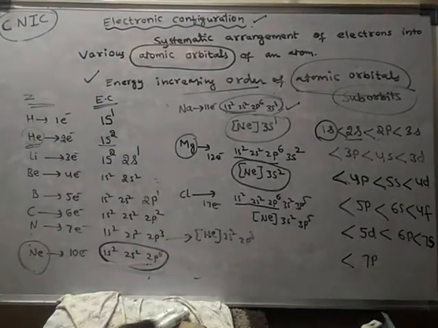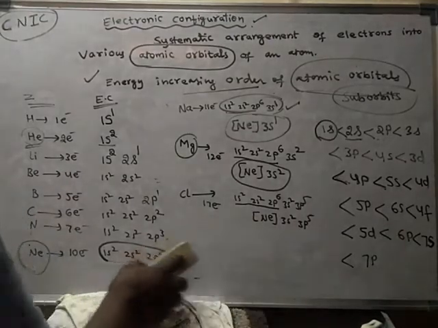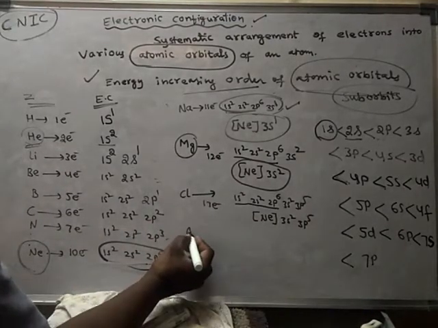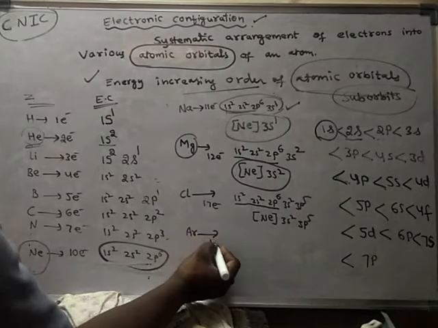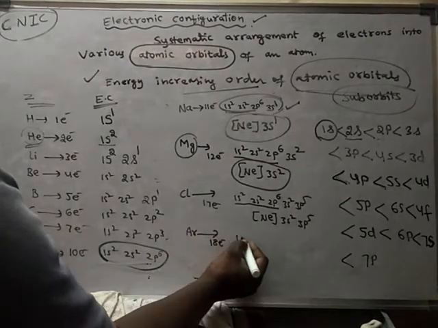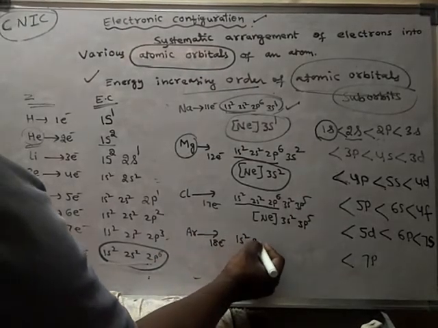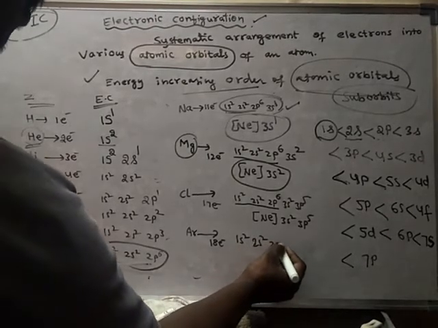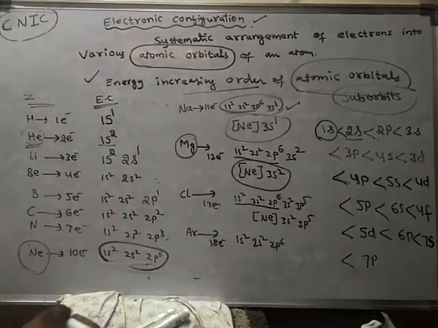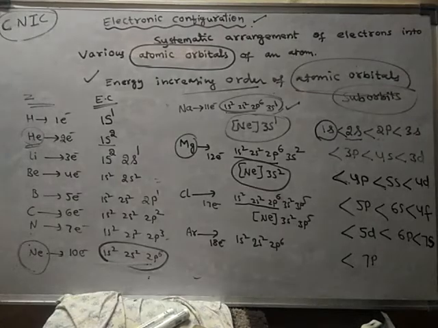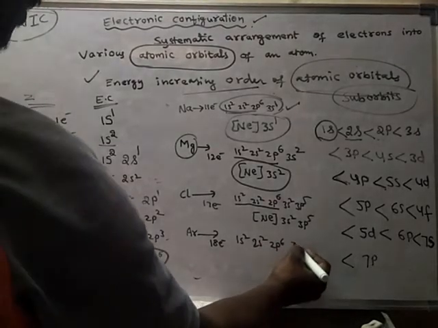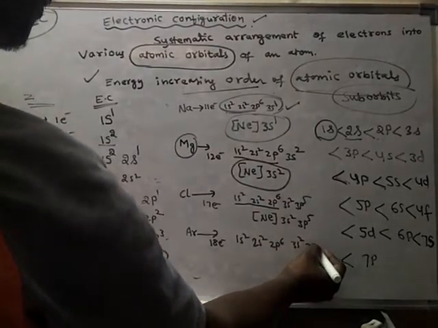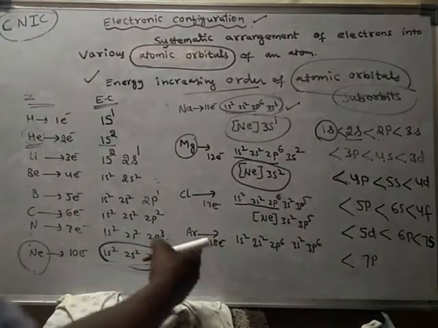Now what is the next element after chlorine? It is argon. It has 18 electrons. So its configuration is 1s2, 2s2, 2p6, 3s2, 3p6. It's an inert gas.